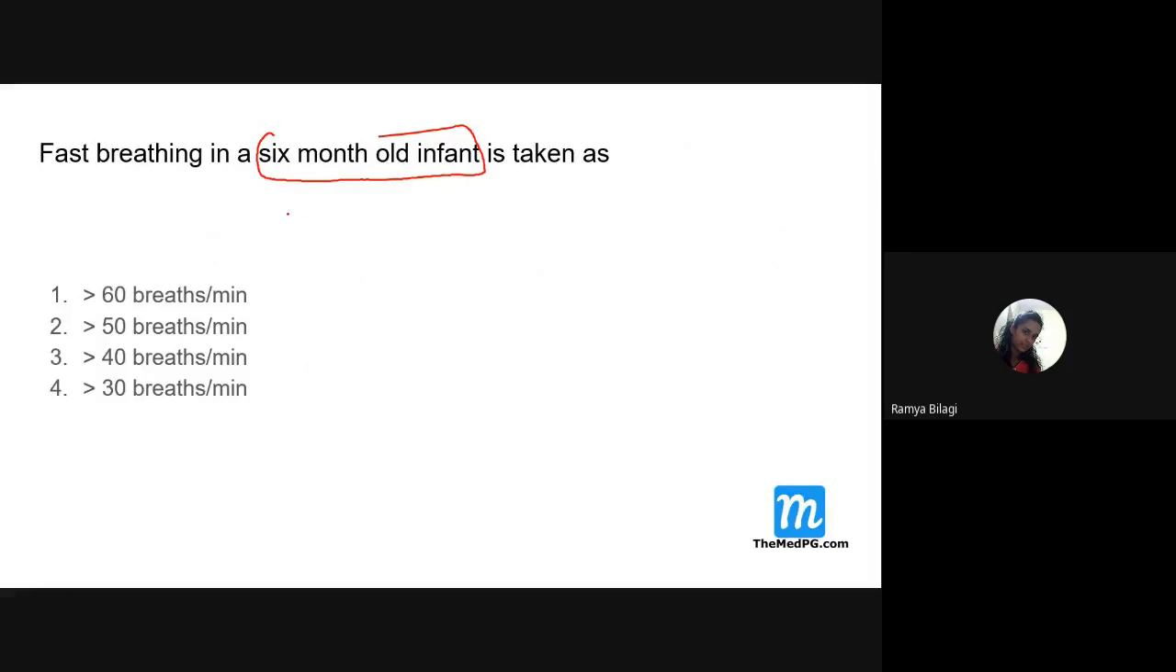So it is more than 2 months, right? It is a 6 months old baby. So its respiratory rate should be which one? Greater than 50. If at all it is asked that the baby is less than 2 months of age, then you can definitely tick for which one? 60. So be careful over here. Look at the age, then you tick for the options.